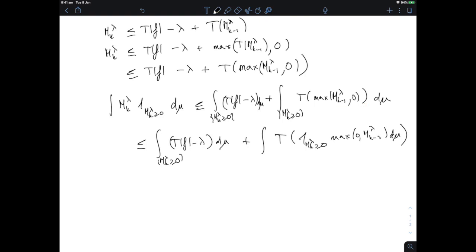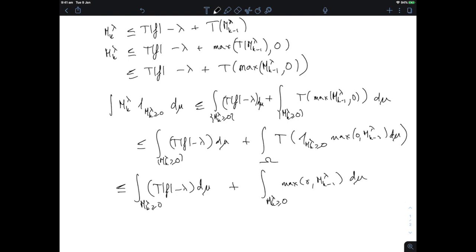Okay, so let's go a little further here and use the fact that T is a contraction on L1. So this entire thing here is controlled on that set by this integral plus the norm of T on L1, which is smaller than 1, plus the integral over the same set of the maximum of 0 and m_k minus 1 lambda d mu.